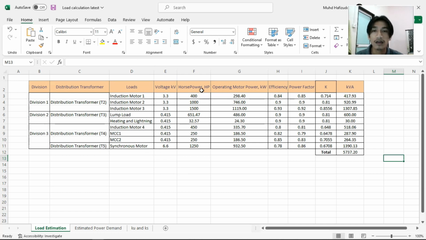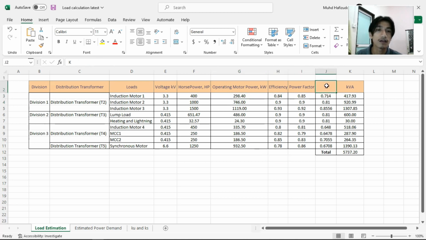So this is the data given, and to calculate the operating motor power in kilowatts, we need to use the formula 0.746 multiplied by F3, which is horsepower. So we get the value 2898.40.